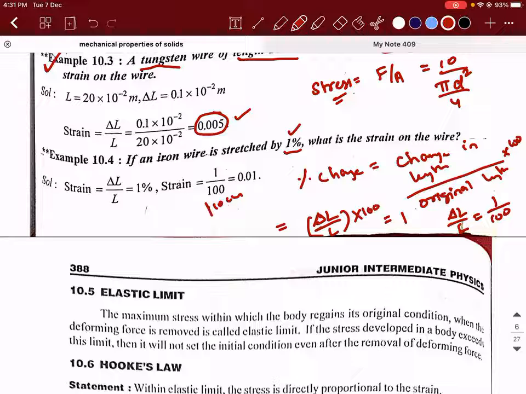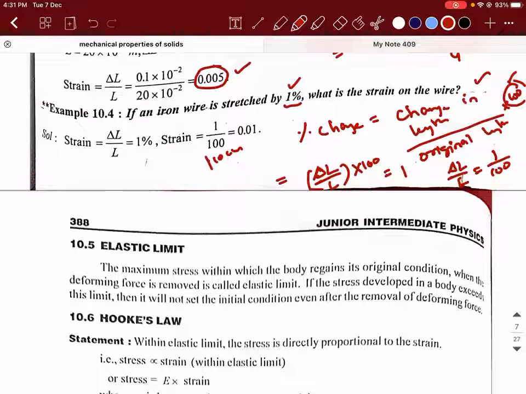It is something similar to the relative change quantity in the units and dimensions. While calculating errors, I would have told you, right? So change in length divided by original length into 100 is called percentage change in length. If you don't put this 100, it becomes a fractional change. This I've taught many times, right? So is this question clear for everyone?